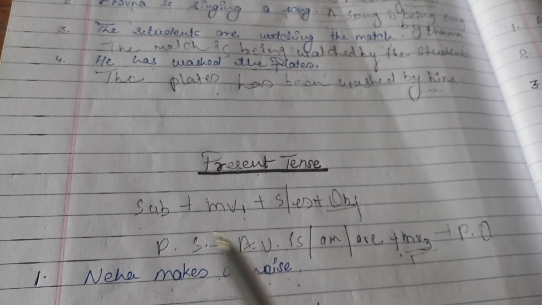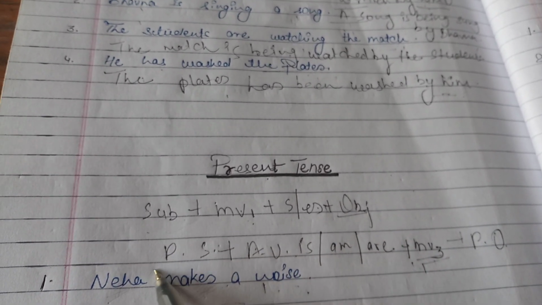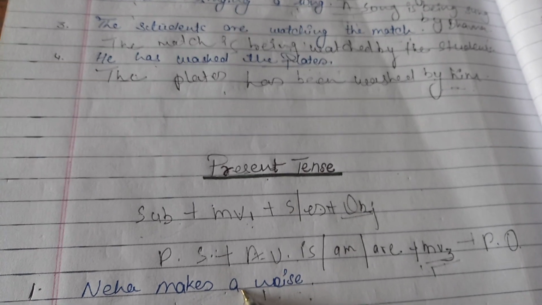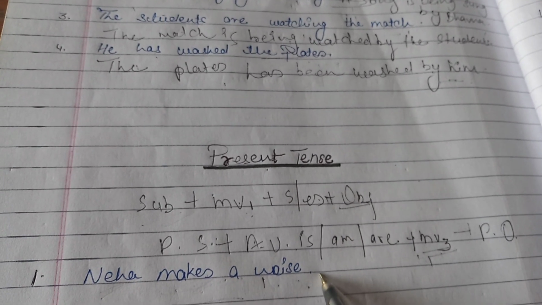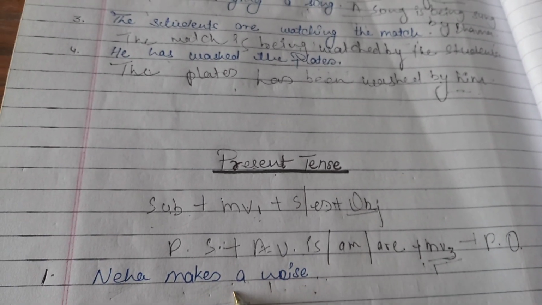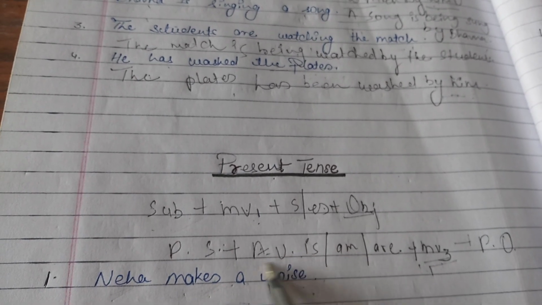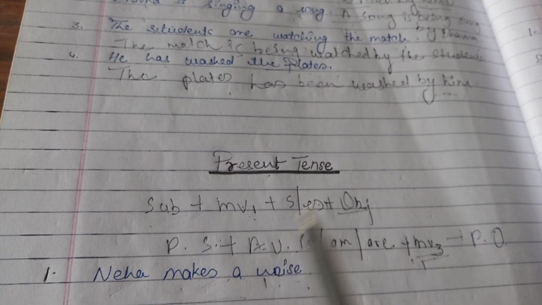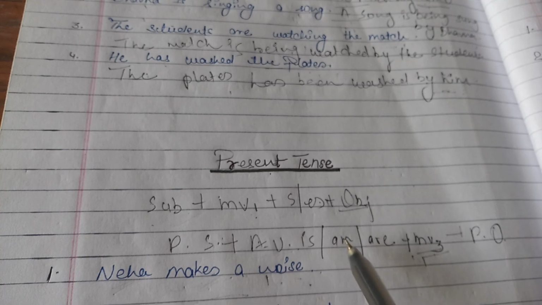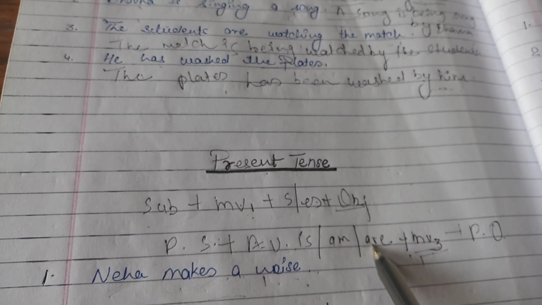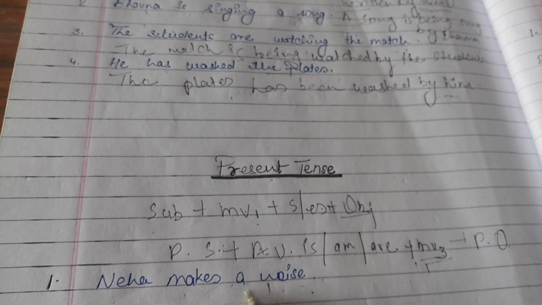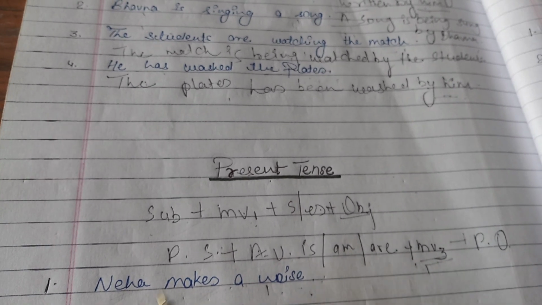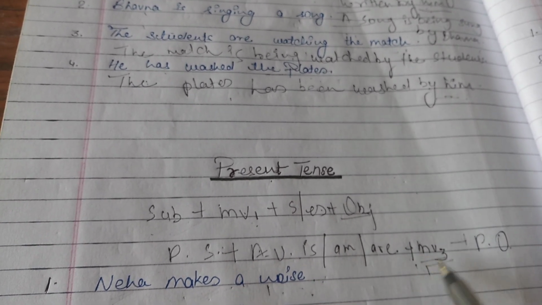How can we convert? Passive subject means object of the active. So a noise, then helping verb or auxiliary verb. What is the auxiliary verb of the simple present tense? Is, am, and are. So here, a noise is. Then the main verb will be in the third form.